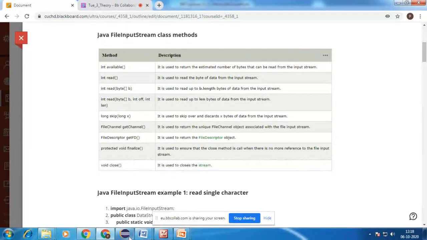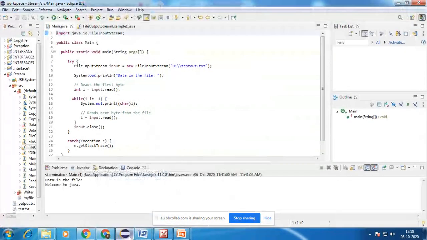Here my input stream is a file in this location. I need to read from this location, so I want to read the data in that desired location.